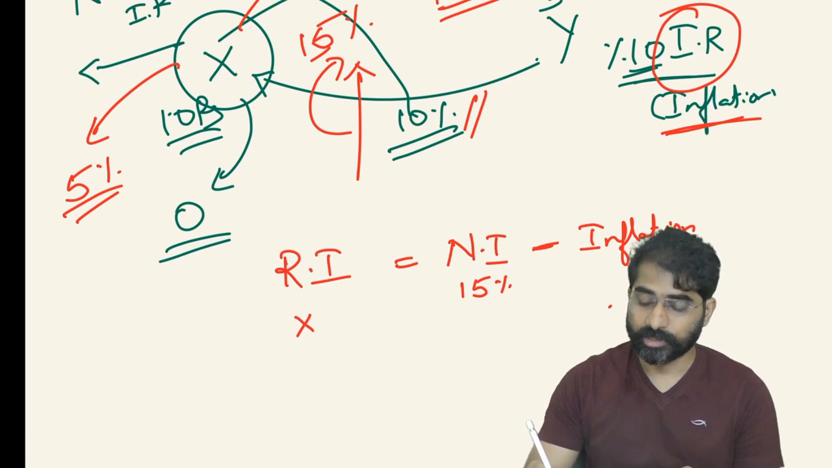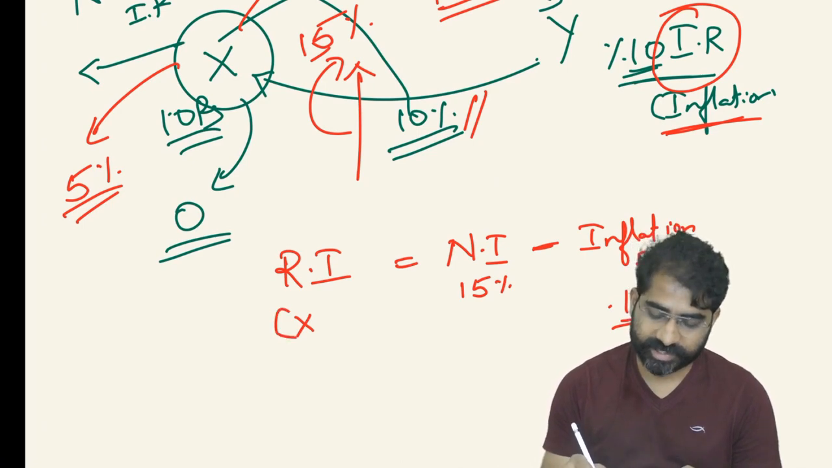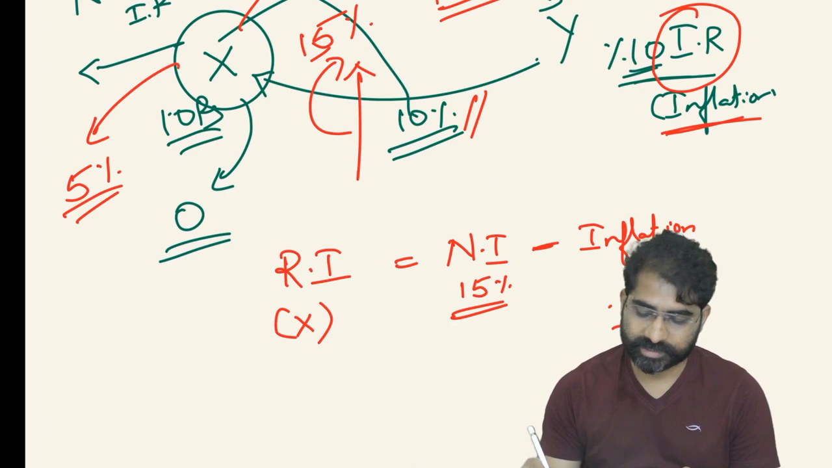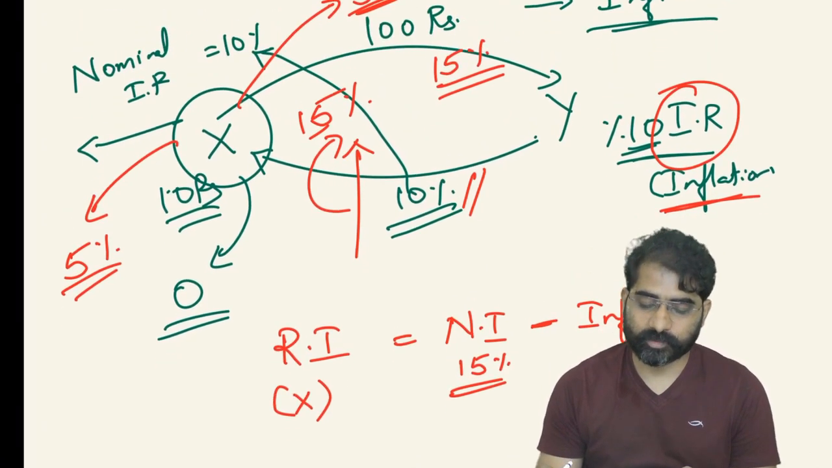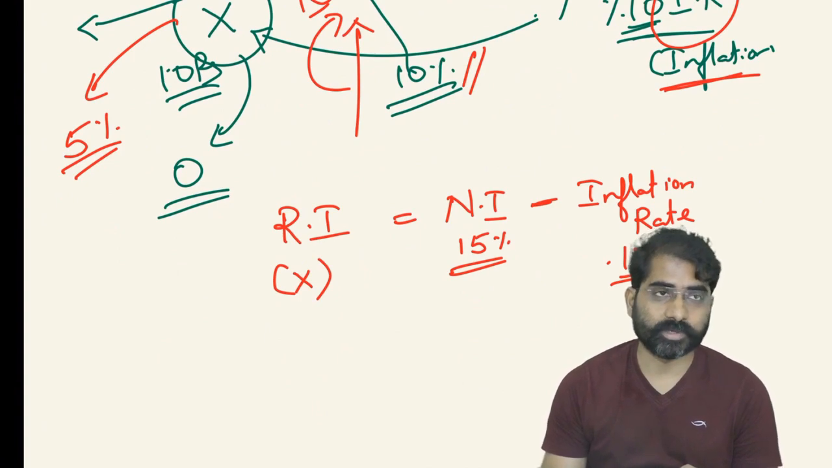Inflation rate. So inflation rate is how much? 10%. Okay, so the real interest rate which X is going to get is nothing but nominal interest rate minus the inflation rate. Now if it is with only X and Y, it's okay, but everybody wants this return. Okay, so what is happening here?